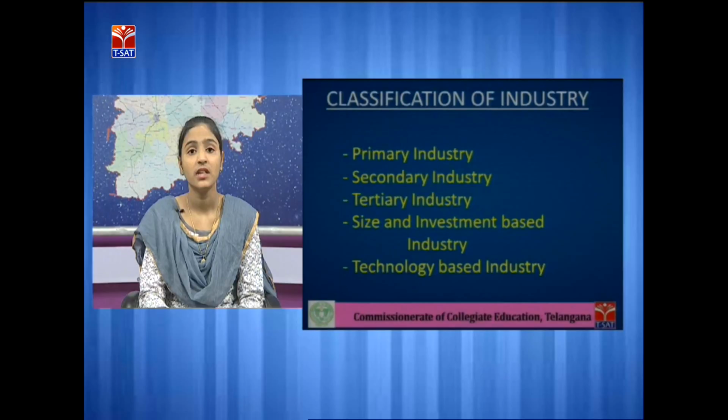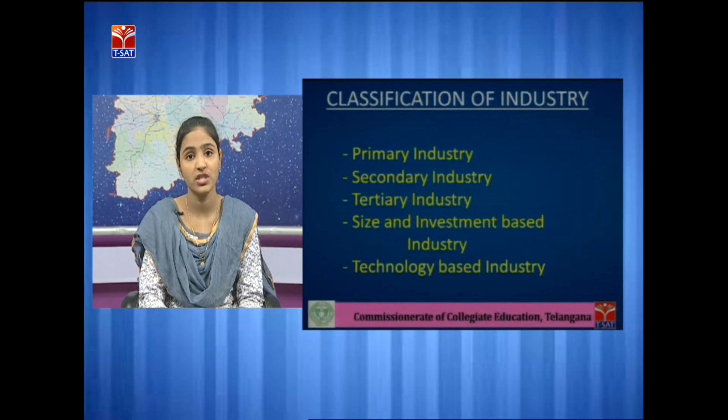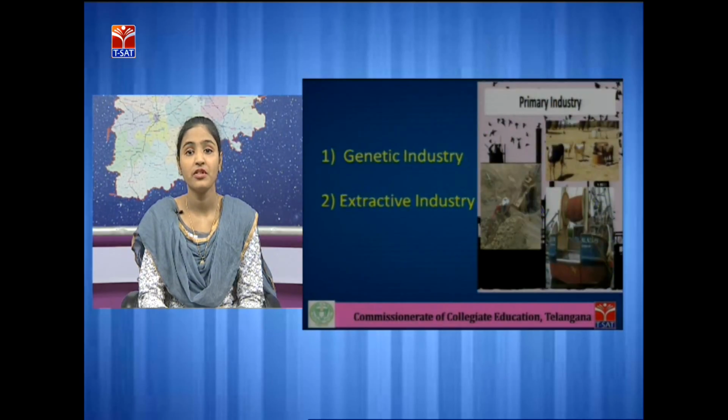Till now we have seen elements, industry and the goods that are produced by the industry. Now we will see the classification of industry. Industries are classified into 5 types, that is primary industry, secondary industry, tertiary industry, size and investment based industry, and technology based industry. Firstly, we will see primary industry.